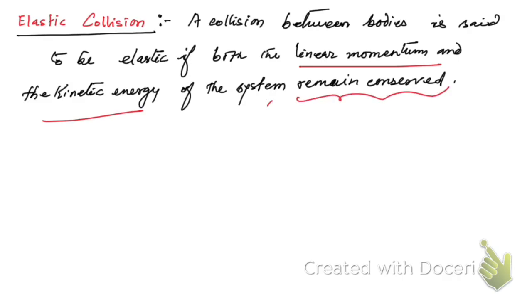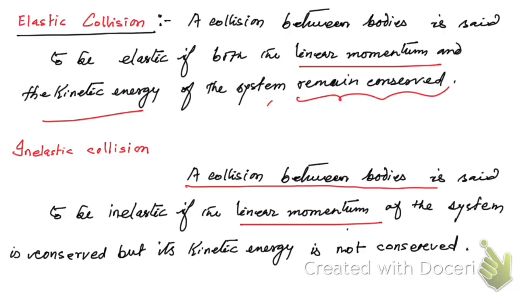Okay, so now inelastic collision. Now you see, a collision between two bodies is said to be inelastic if the linear momentum is conserved but not the kinetic energy. Let me write the answer. So a collision between two bodies, let me write here two bodies.